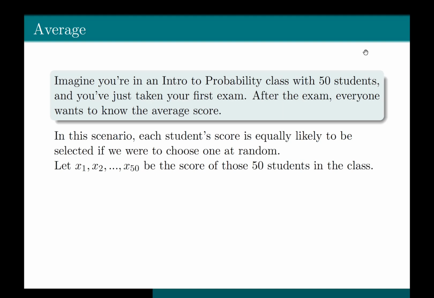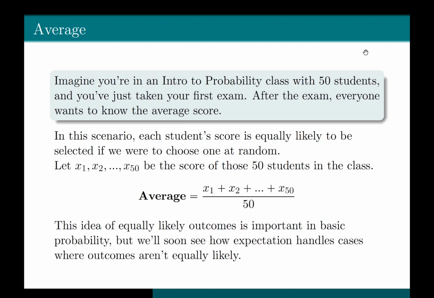Let x1, x2 till x50 denote the score of 50 students that are in that class. To find the average, we add up all the scores and then divide by the total number of students. So if x1, x2 till x50 denotes the score of all the 50 students that are in that class, then the average would be x1 plus x2 till x50 and then divided by total number of students, that is equals to 50. This gives us the average score for the class.